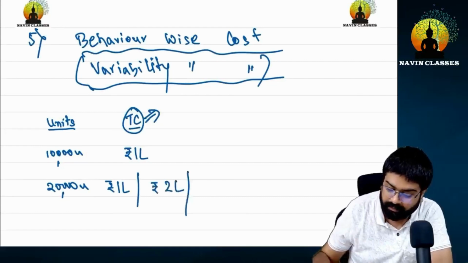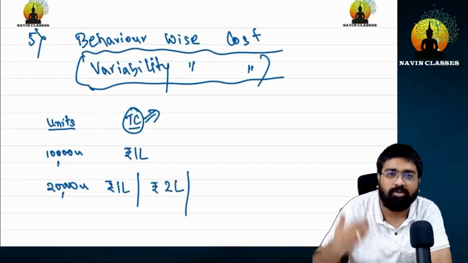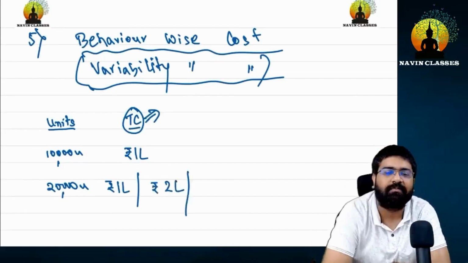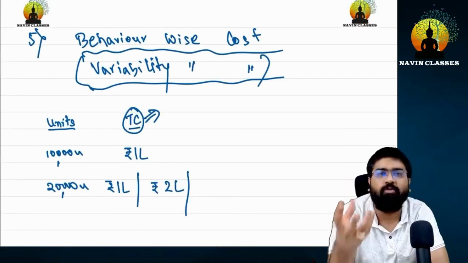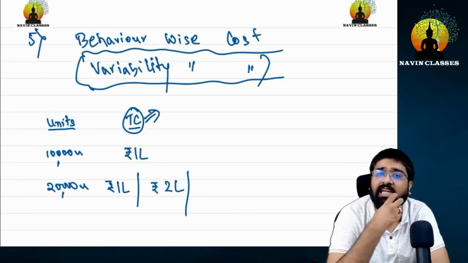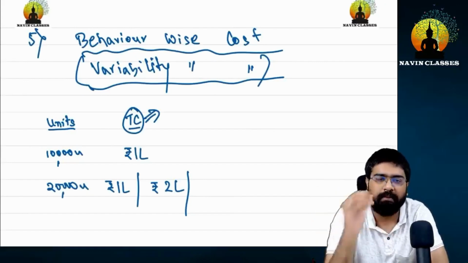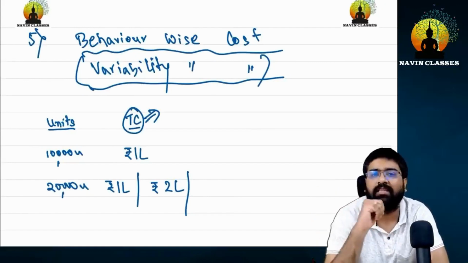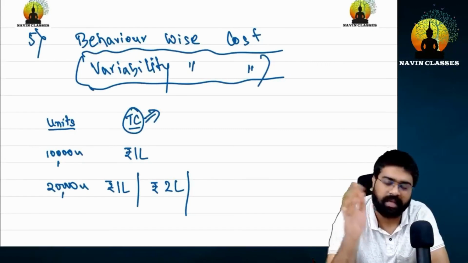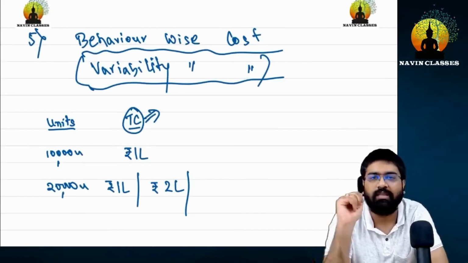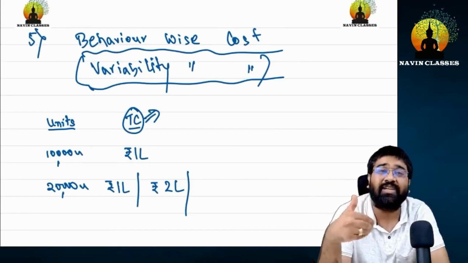So tell me, is any one of you able to judge its behavior a little bit? As soon as I gave one set of units and told you the cost, behavior cannot be judged. But as soon as I gave you the second set, with 1 lakh in one and 2 lakhs in another, can you tell me about this situation?